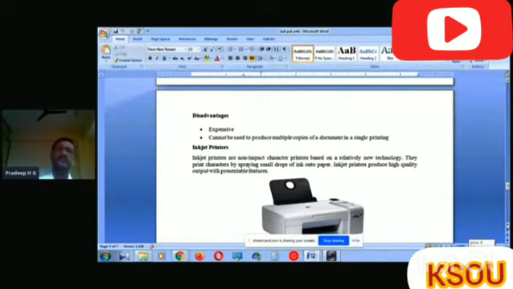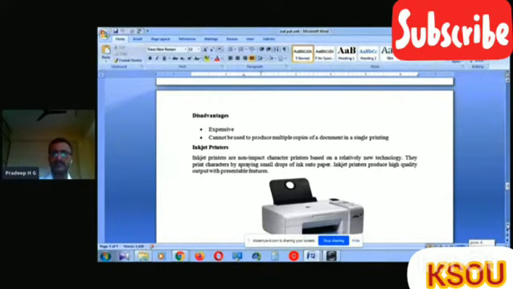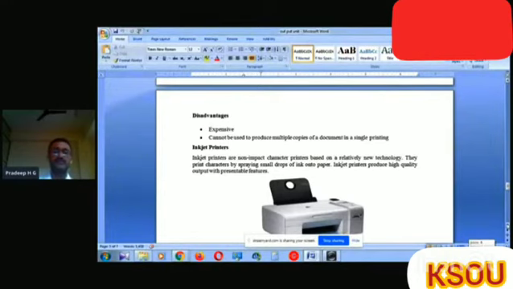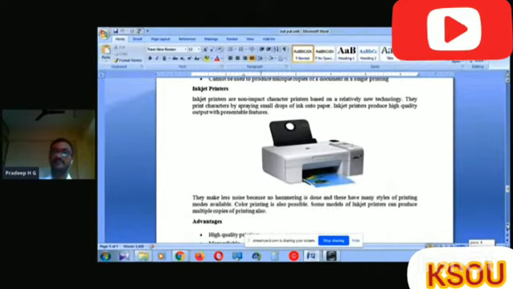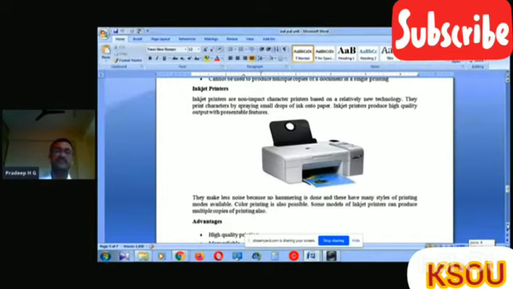Other than that, nowadays we are using laser printers as well as inkjet. Inkjet printers are non-impact printers based on relatively new technology. They print the character by spraying small drops of ink onto the paper.